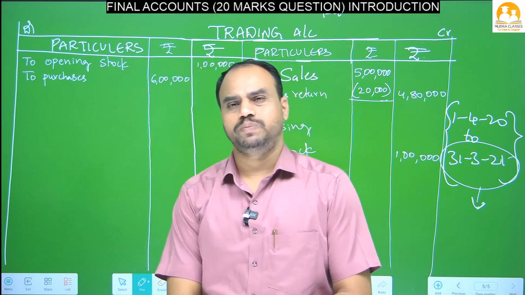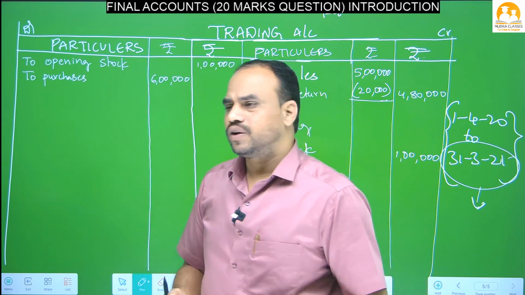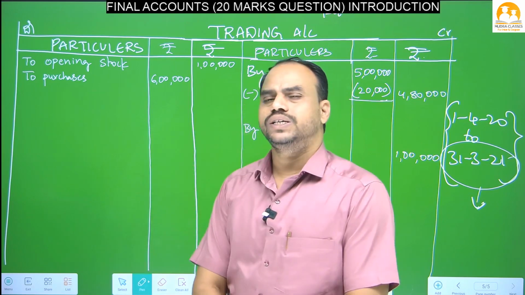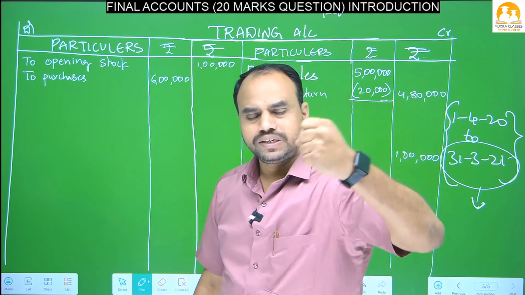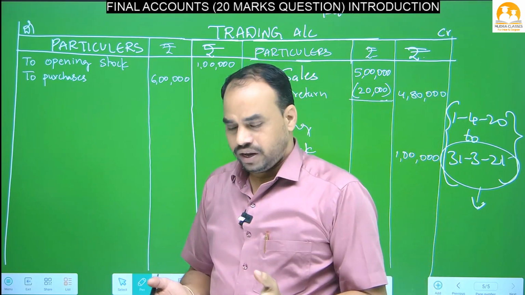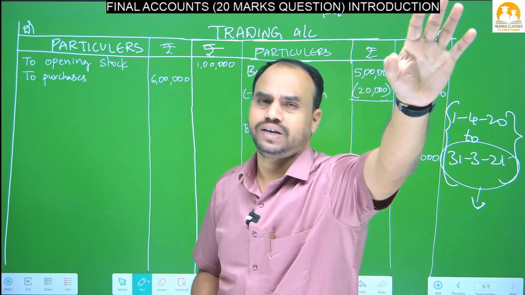For example, 6 lakhs rupees. During the current year, how much goods we purchased, that goods cost we will write here, to purchases. Okay. See, when we are purchasing some goods, there may be chances of getting defective goods. That defective goods we will return.